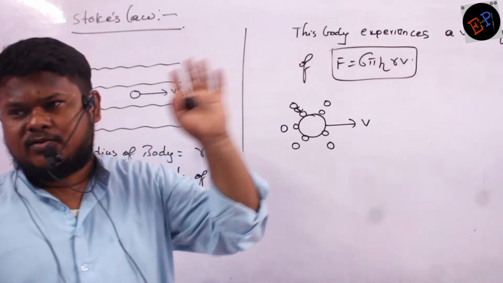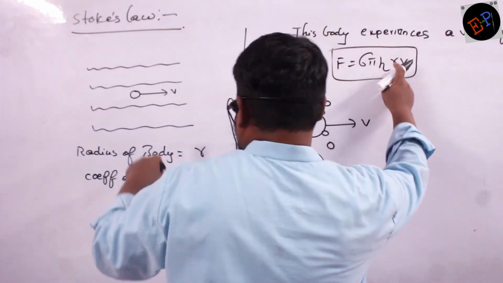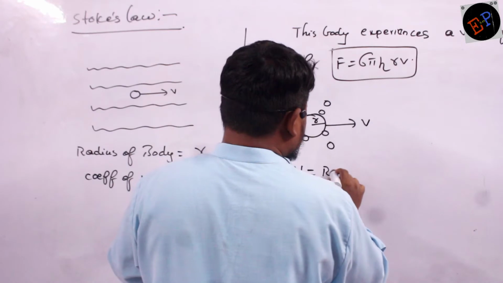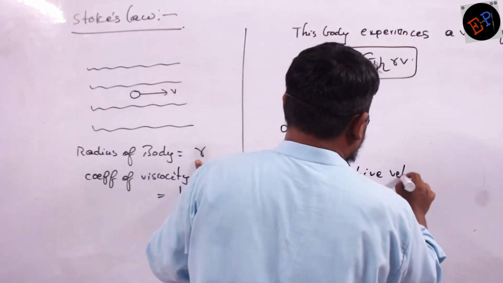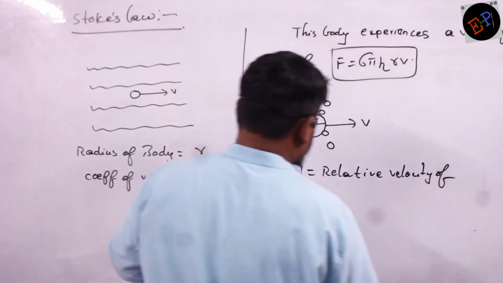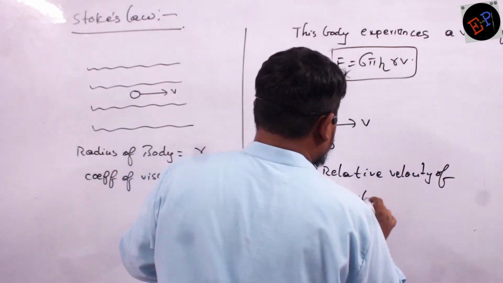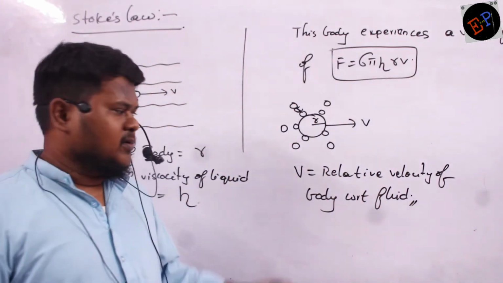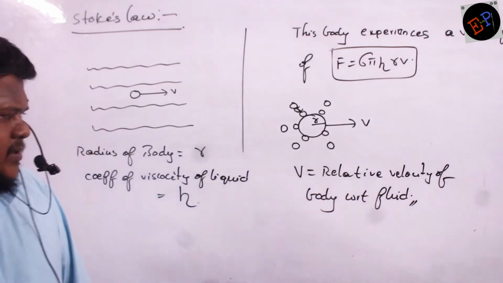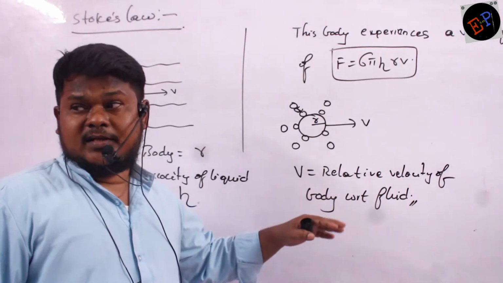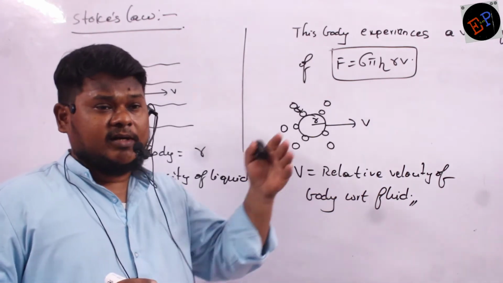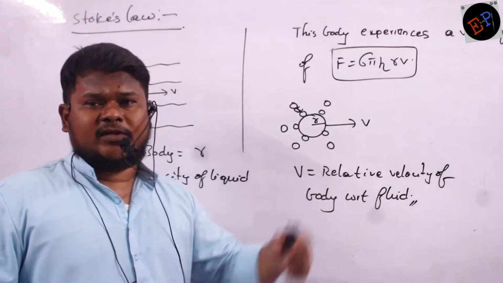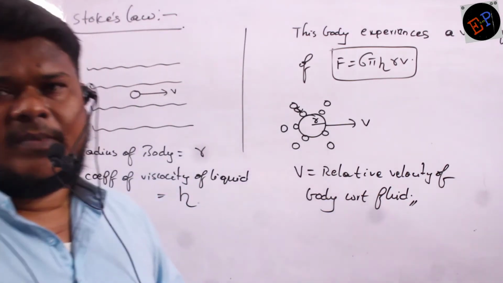6 pi eta r v, where r is the radius of this body, and v is the relative velocity of the body with respect to the fluid, any fluid. Even air gives this viscous force. Fluid, water, anything you can take. And v is not just velocity, it is the relative velocity of the body with respect to the fluid. It means when compared to the fluid, with how much velocity the body is moving, that we require. That is called Stokes' law.